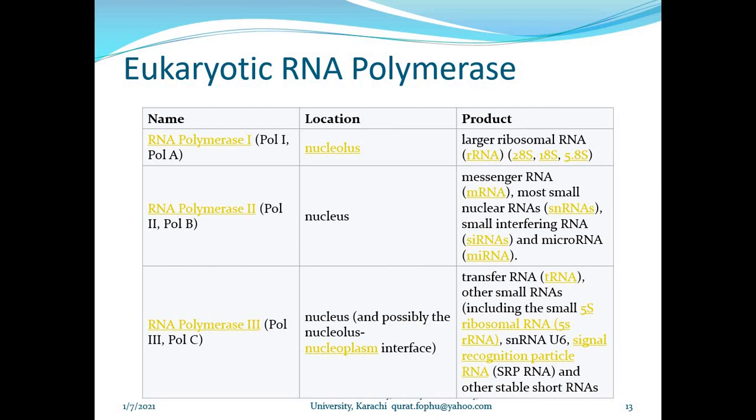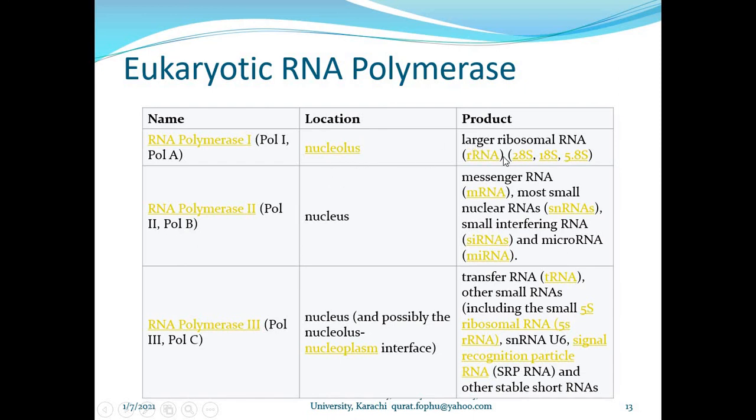However, the eukaryote has three different important RNAs. One is transfer, one is messenger, and one is ribosomal RNA. And these three RNAs are synthesized by three different RNA polymerases. Whenever one particular type of RNA is synthesized in the eukaryote, it is synthesized by one particular type of RNA polymerase.